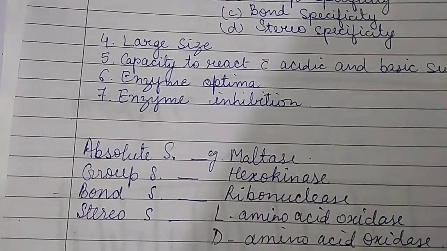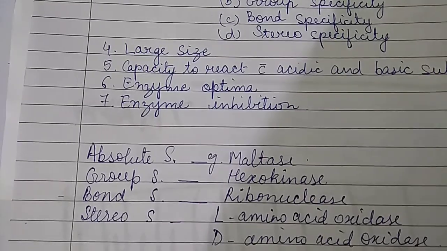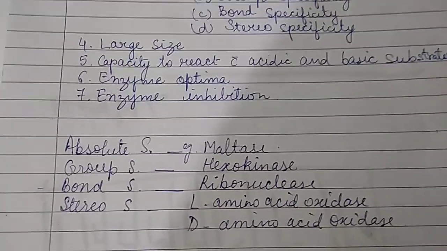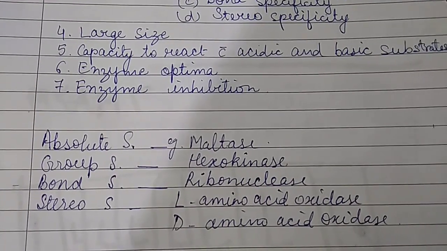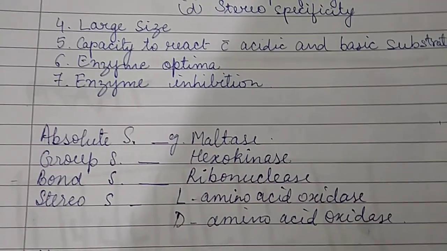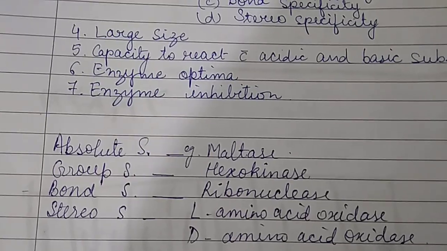Some enzymes show activity on specific stereoisomers. An example is L-amino acid oxidase, which acts on L-amino acids. D-amino acid oxidase acts on D-amino acids.